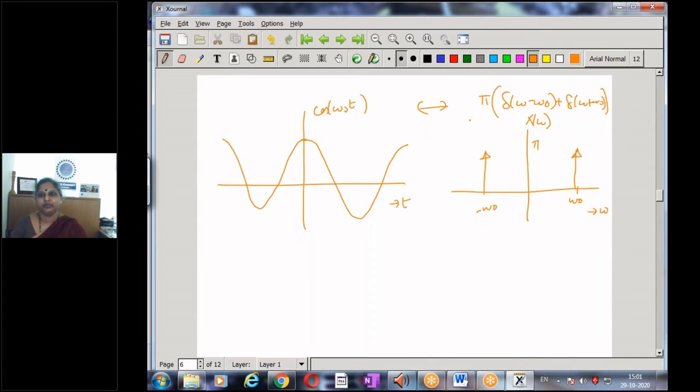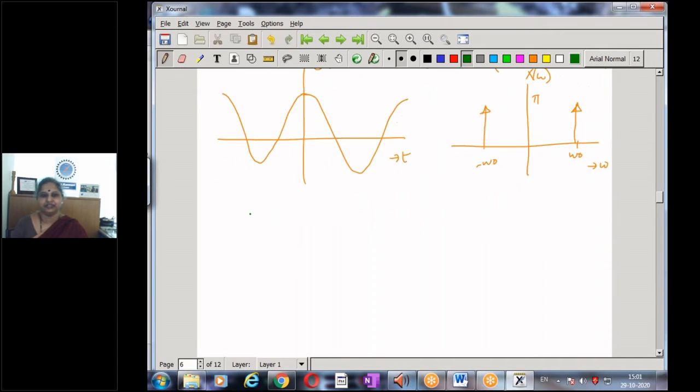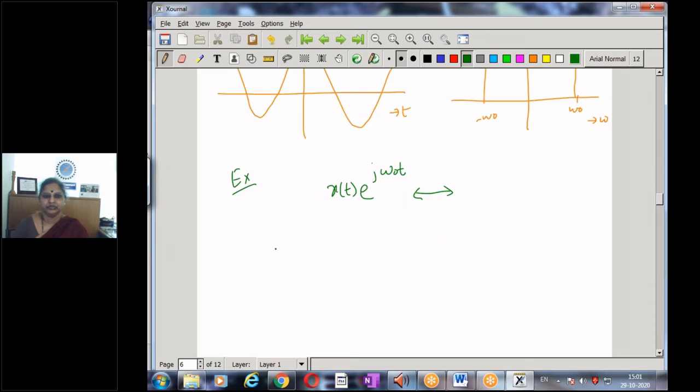Now, we'll take one more property of the Fourier transform that we will require for understanding the sampling theorem. Let us take one more example. What is the Fourier transform of a signal that is multiplied by e power j omega naught t? What we want to know is the Fourier transform of a signal that gets multiplied by the complex exponential. So to get this result, let's compute the Fourier transform of x of t e to the power of j omega naught t.